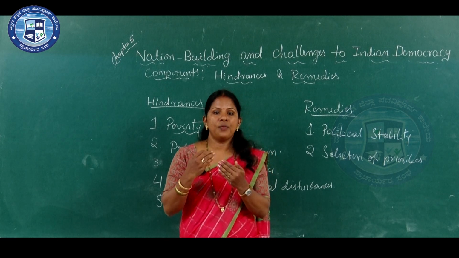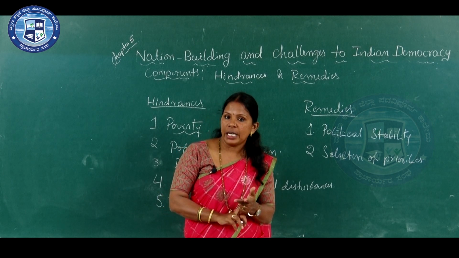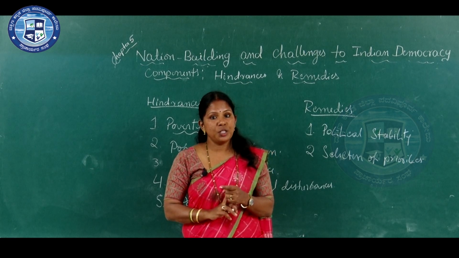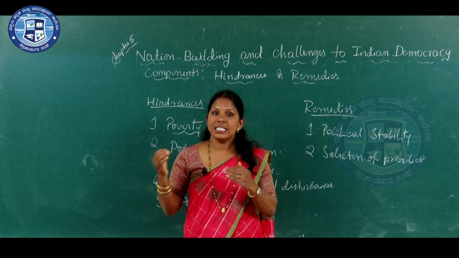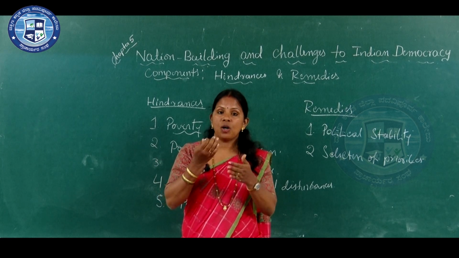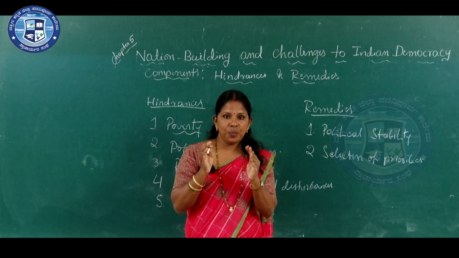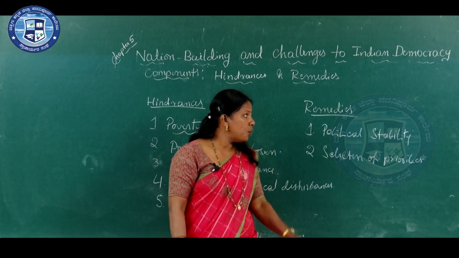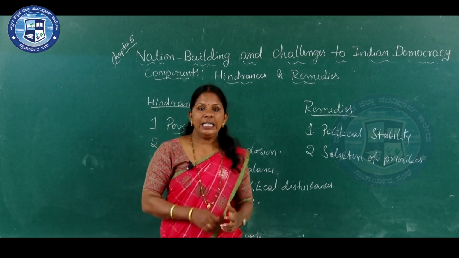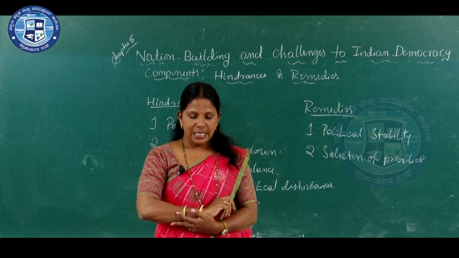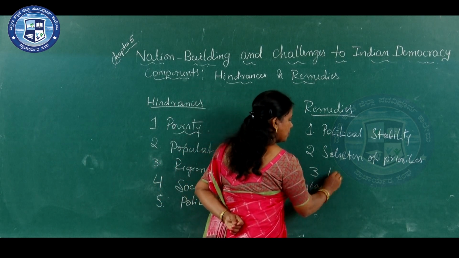The government has to solve the problem of infrastructure, and afterwards give importance to education, and next transport, employment, agriculture, industries, etc. So, here the government has to select the priorities. The selection of priorities is also one of the remedies for nation building. And another remedy is effective implementation of plans.